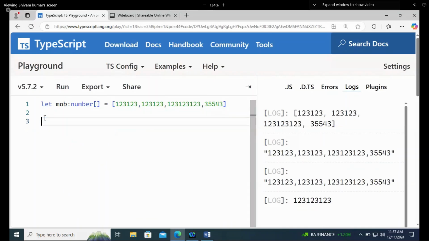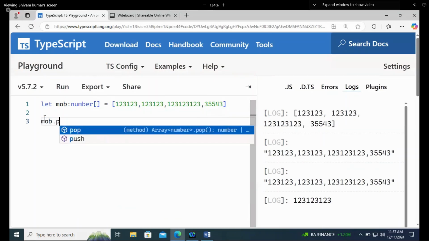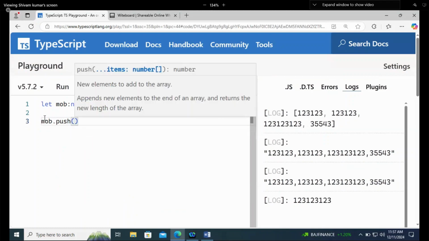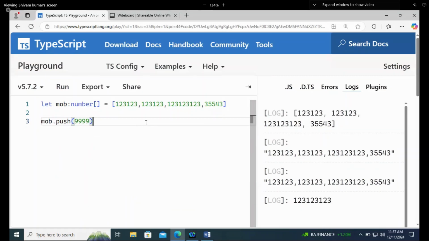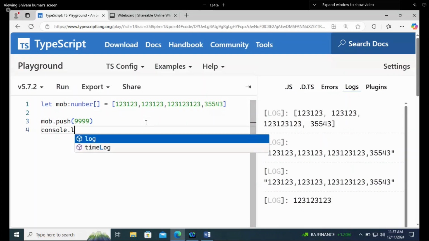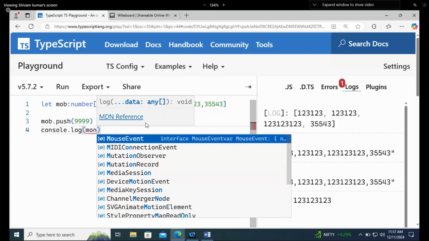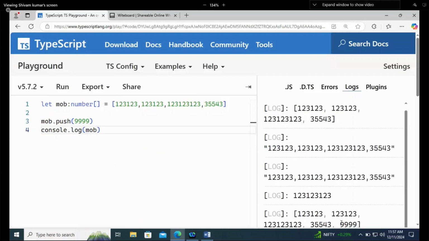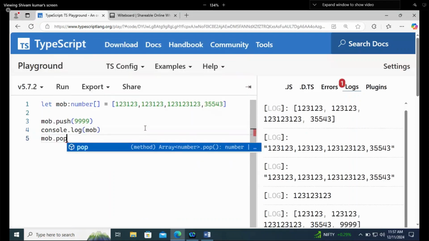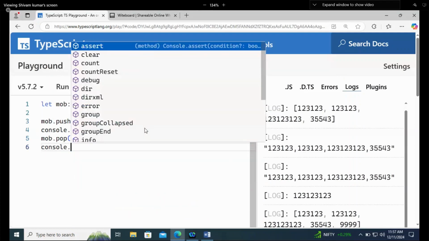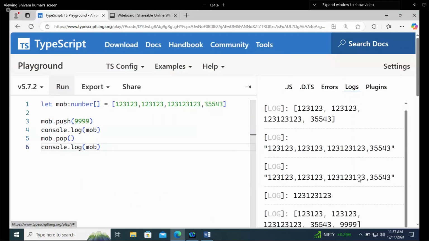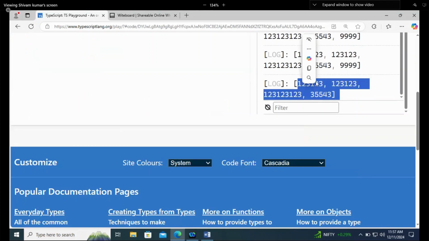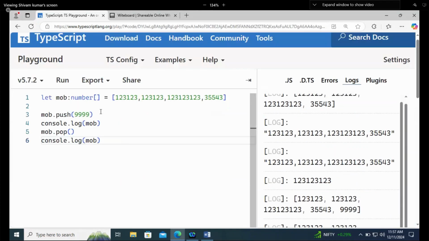Let's try push and pop here now. So I will say mob.push. In push, I'm writing 999, and then if I want to check whether it is added or not, console.log mob. Run it, and it is added. Let's pop this. So I will say mob.pop and then print console.log mob. Once you run it, now you don't see this 999. Okay. This is how we declare number arrays. Boolean arrays also you can declare, but we don't use this anywhere.